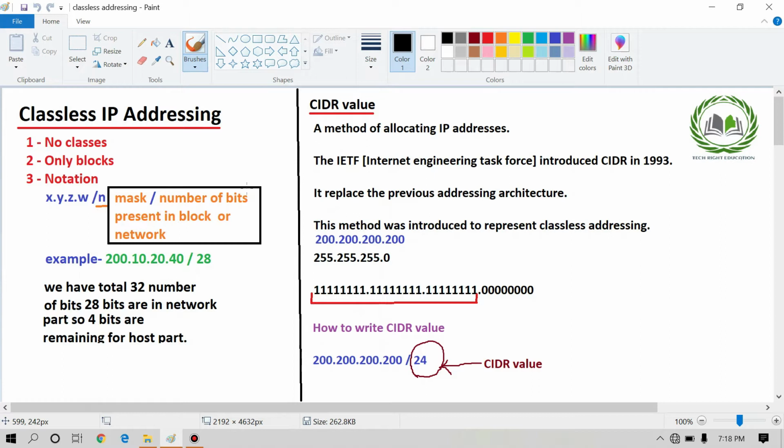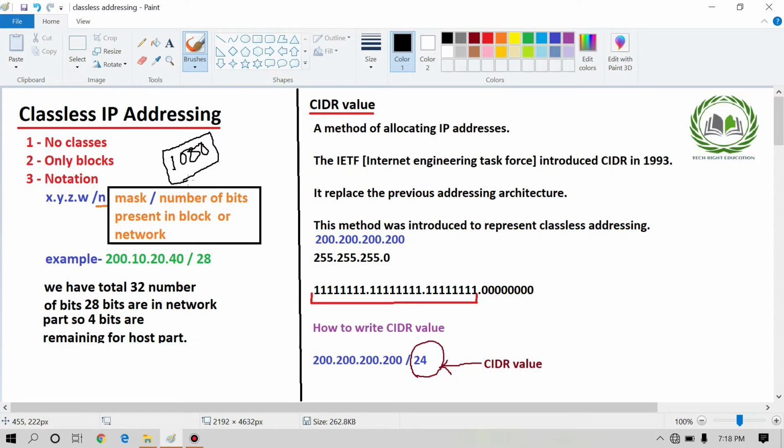The second one is only blocks. What is the meaning of only blocks? Only blocks means that we can assign a block according to the customer's need. Suppose any customer or company wants 1000 IP addresses. Their need is only 1000 IP addresses.